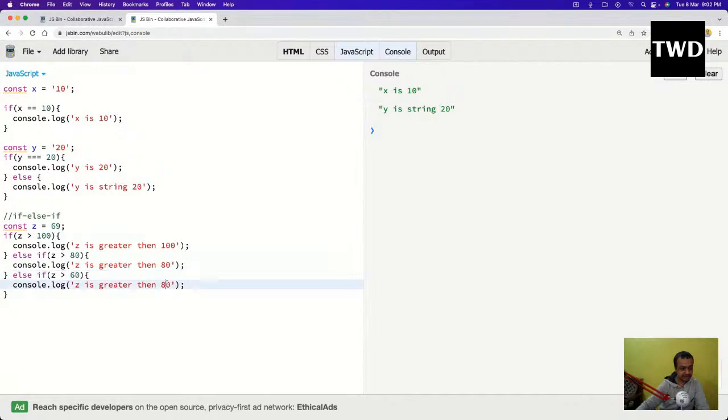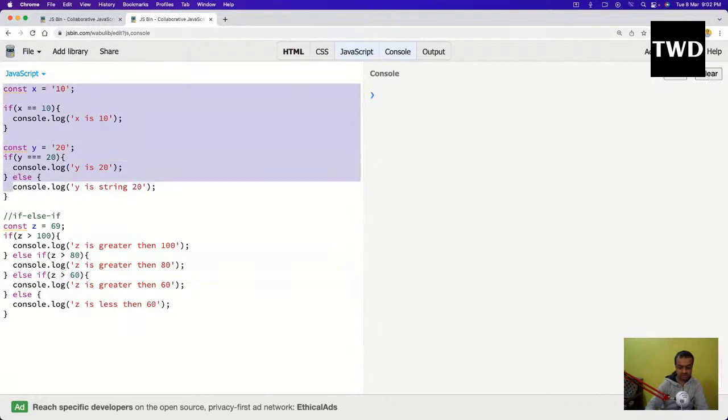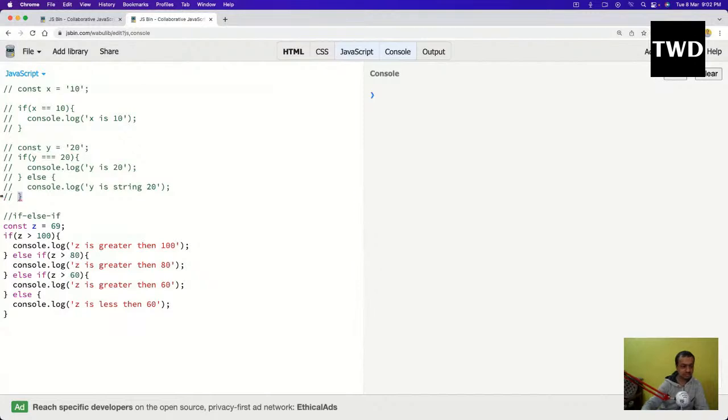If it is greater than 60, then it is greater than 60, or else z is less than 60. And let me comment this out. And if I run, z is... why is it coming? Okay, z is greater than 60.